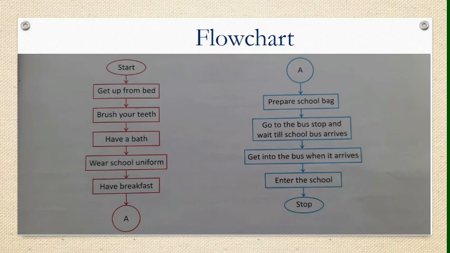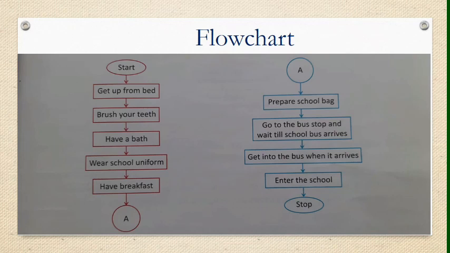In the flowchart, in the starting you are using start, and at last is stop. For this you are using the oval shape, and get up from bed, brush your teeth, have a bath, wear a school uniform, have breakfast. See, after have breakfast I am using a connector. You can see the connector A at the last, because I am not able to complete my flowchart in this page. So I am continuing.